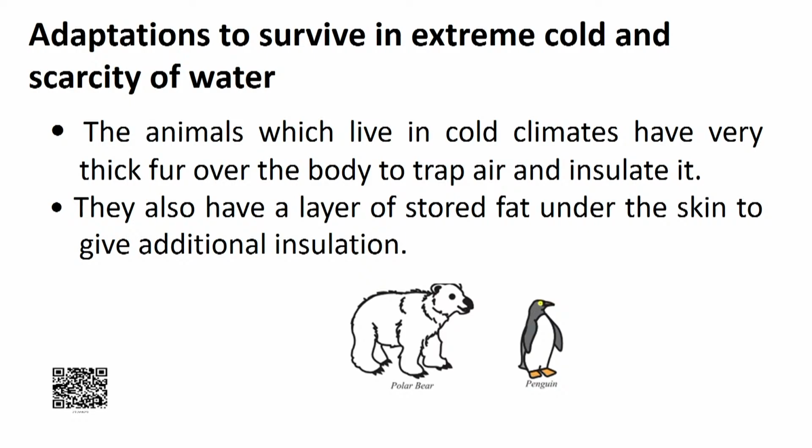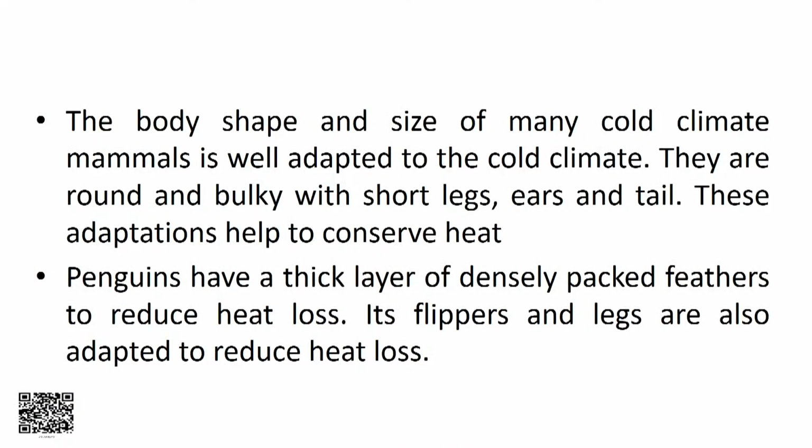They also have a layer of stored fat under the skin to give additional insulation. Body shape and size of many cold climate mammals is well adapted to the cold climate conditions. They are round and bulky with short legs, ears and tail. These adaptations help to conserve heat.